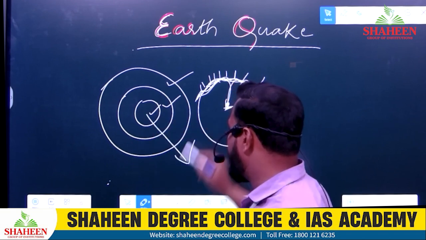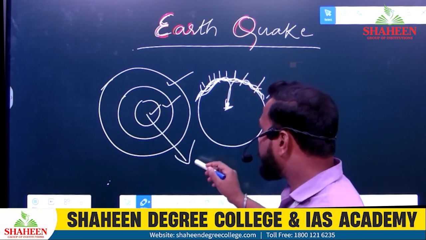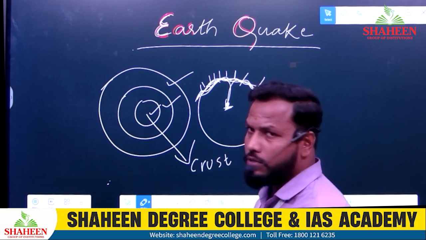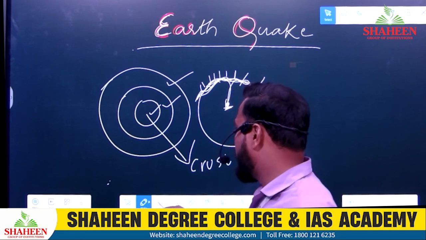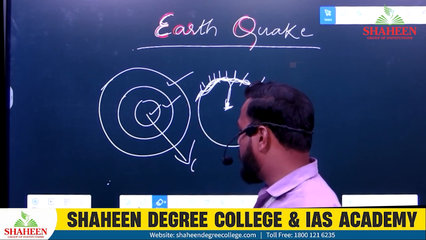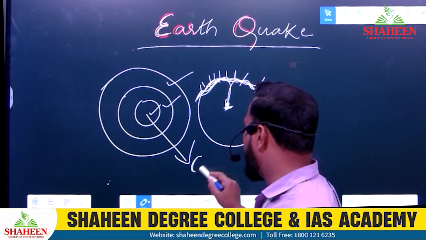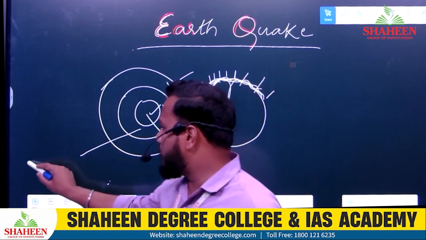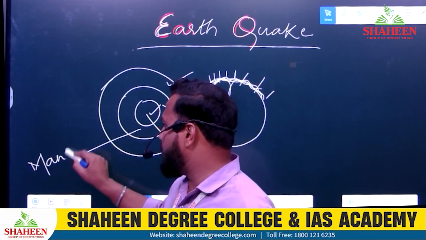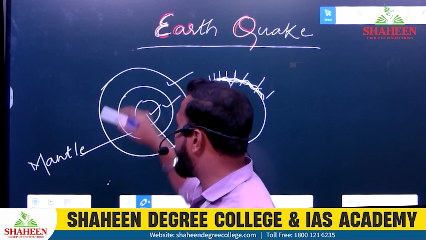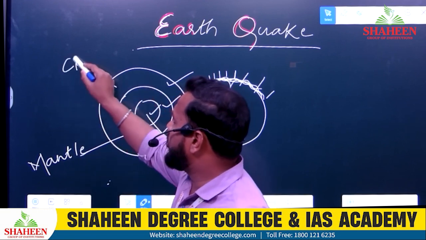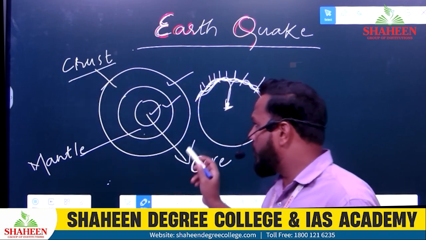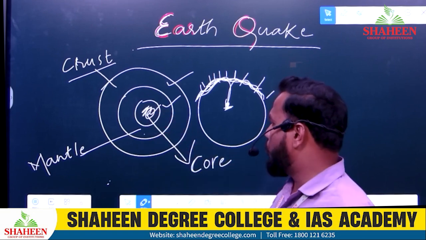Tell me, what is this? Is it crust? No, this is core. This is mantle. The middle layer is called mantle. The upper layer is called crust. Crust, the middle one is mantle, and deep inside, this is your core.